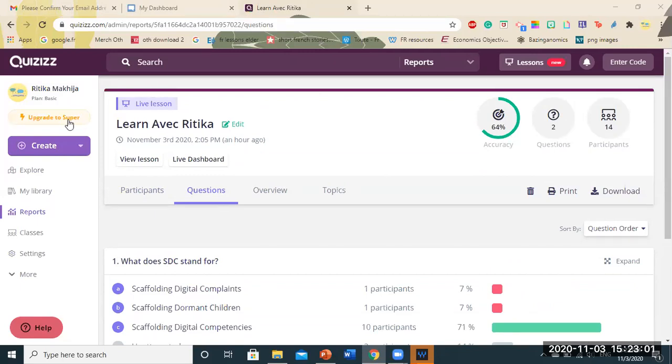If you want to upgrade to super, you get more features, which I have not explored yet because I'm still using the free version. For this particular quizzes, you will need a laptop because it's not accessible via phone to create a lesson at least. Okay, so that was the first tool.